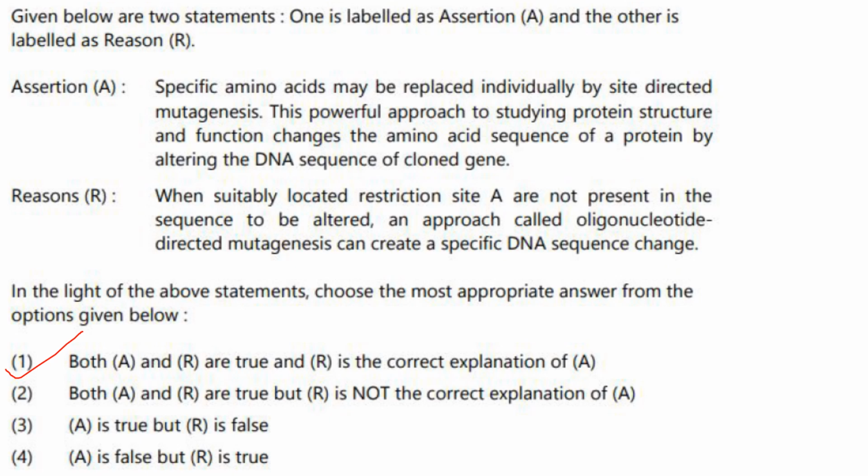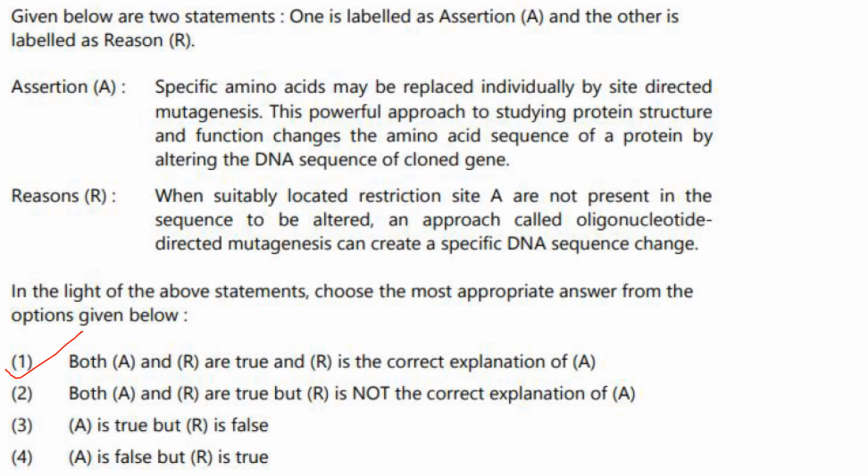That is what I explained just now. Through site-directed mutagenesis, you mutate one particular base of the DNA. It will result in a change in the amino acid sequence, which will result in a change in the protein, and it will result in a change in the structure of the protein as well as the function of the protein. That is what they have mentioned in the assertion.